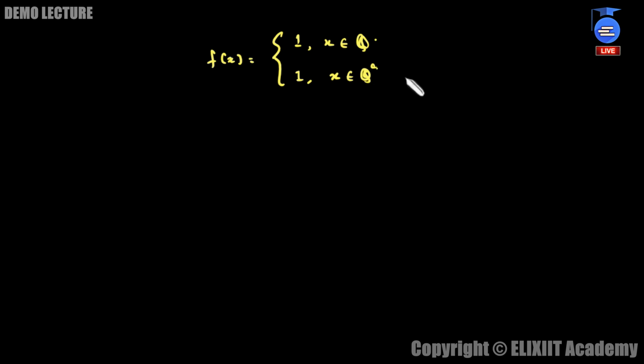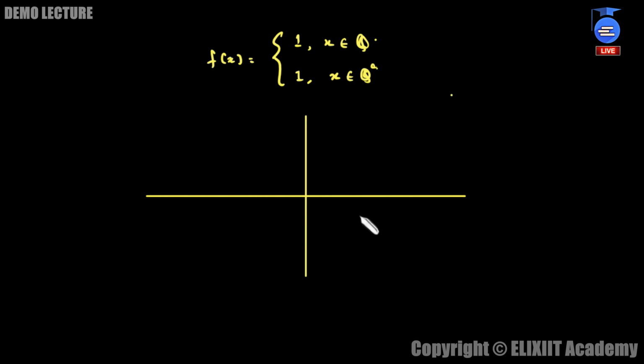Okay, f(x) is 1 when x belongs to Q and 1 when x belongs to Q complement. So here you can see that both the values are the same, right? For rationals it's 1 and for irrationals also it's 1. If you roughly see the graph of this function, consider any rational number, let's say 0. At 0, the function value is 1 because 0 is a rational number.